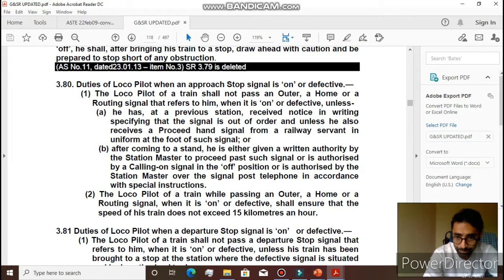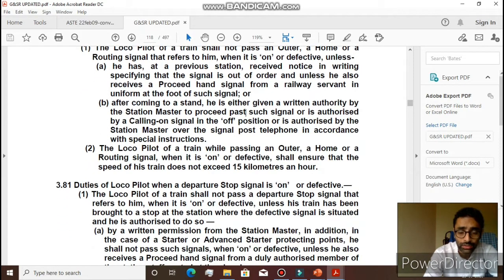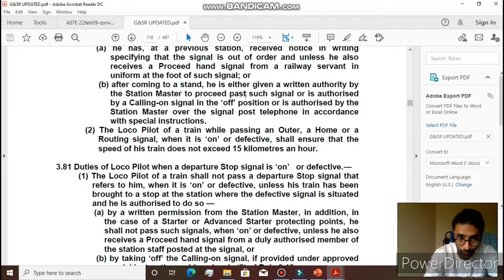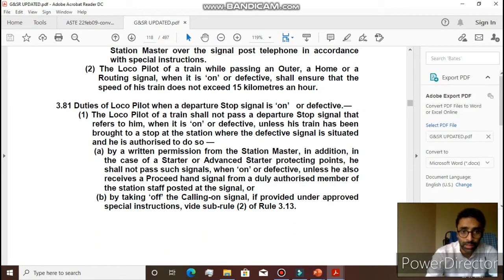And the other thing is duties of a loco pilot. So 3.80 talked about duties of loco pilot when an approach stop signal is on. Now duties of a loco pilot when a departure stop signal is on or defective. Now we'll talk about this. So the loco pilot of a train shall not pass a departure stop signal that refers to him when it is on or defective unless his train has been brought to a stop at the station where the defective signal is situated or he is authorized to do so. So how should he be authorized to do so? By a written permission from the station master.